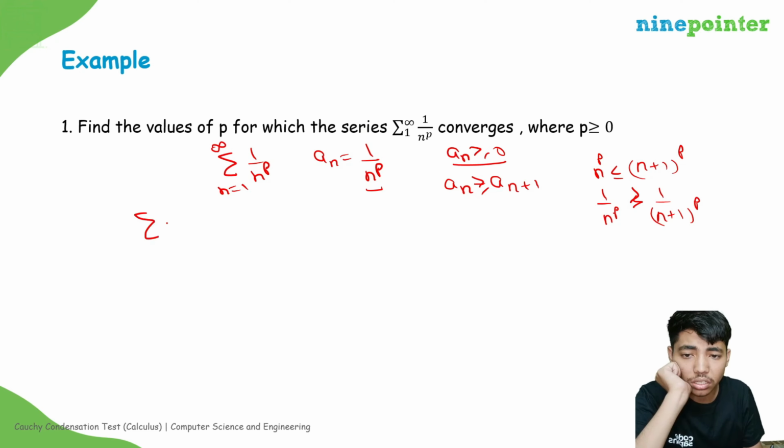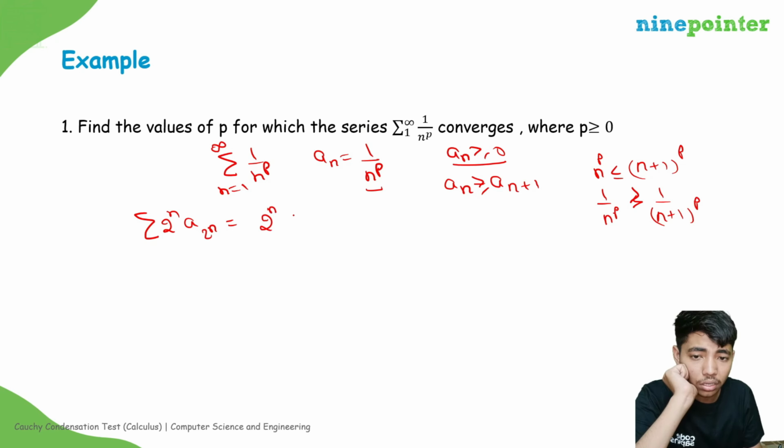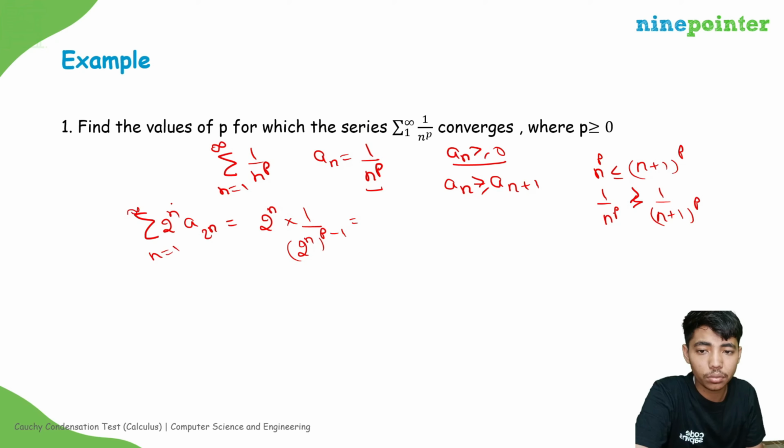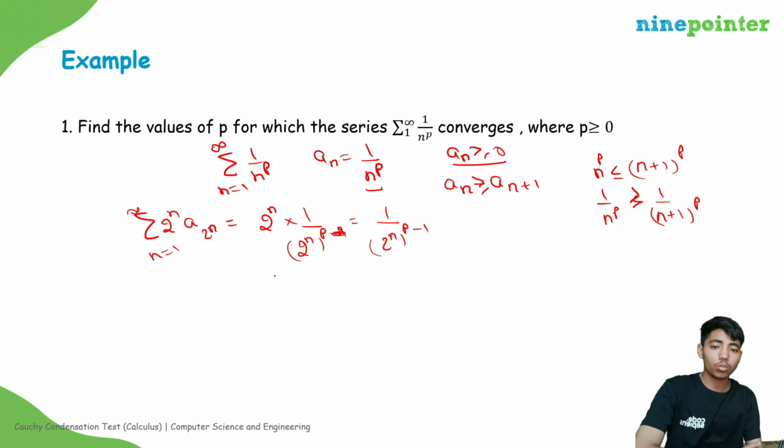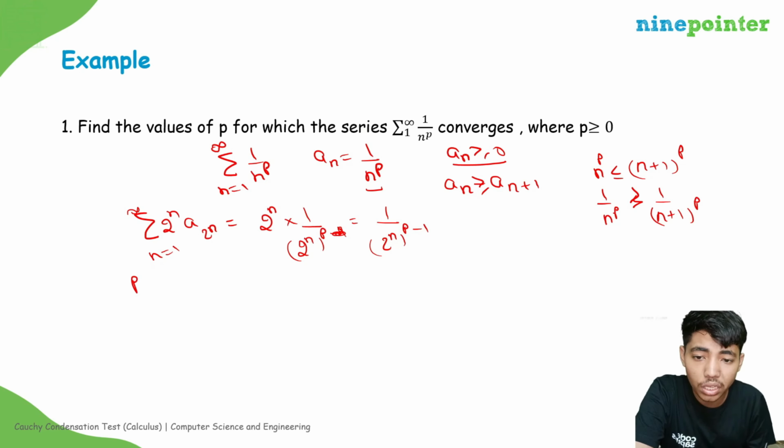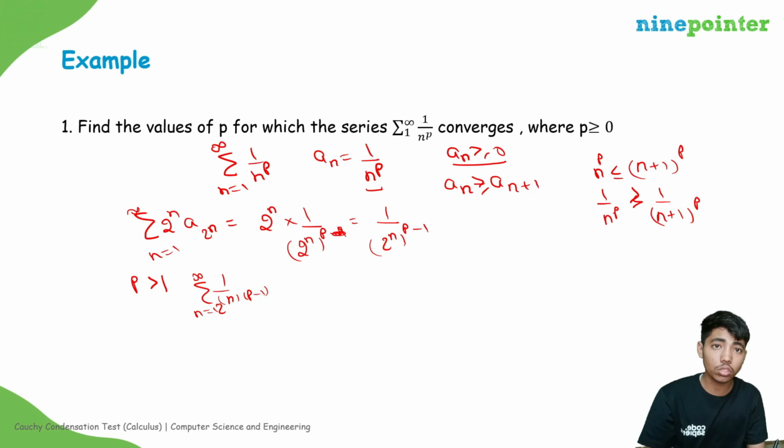So let's write it. The condensed term will be equal to 2 to the power n into 1 upon 2 to the power n p, which is 1 upon 2 to the power n into p minus 1, summed from n equal to 1 to infinity. Now there we have three cases. If p is greater than 1, then the summation of 1 upon 2 to the power n into p minus 1 converges, because this is basically a GP with common ratio less than 1.